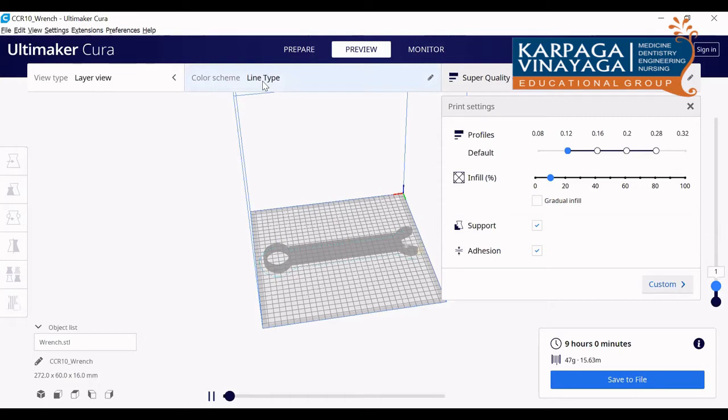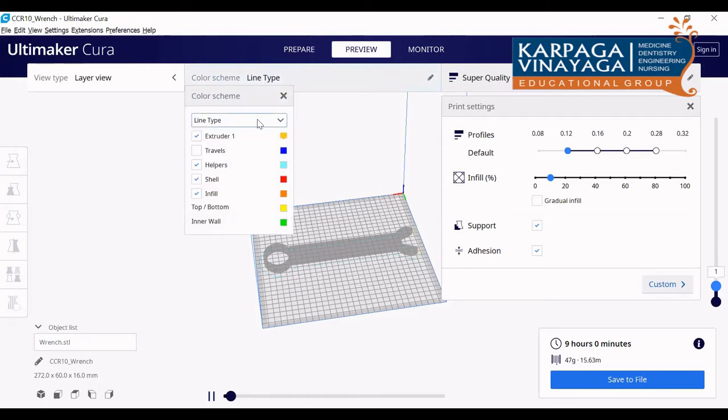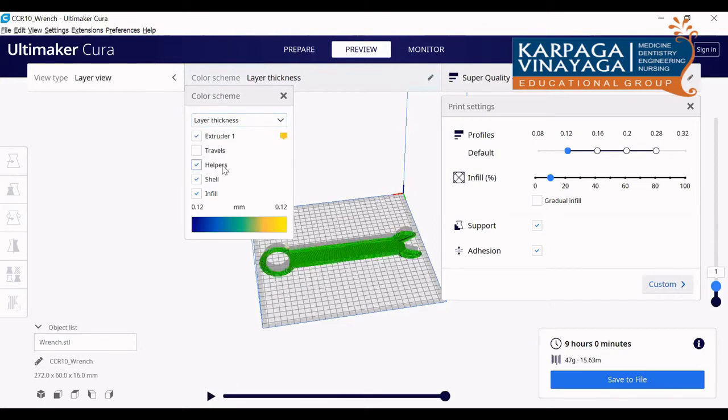If you want to view in layer thickness, you can see the entire layer has been printed here. You can drag this and see how it was printing.